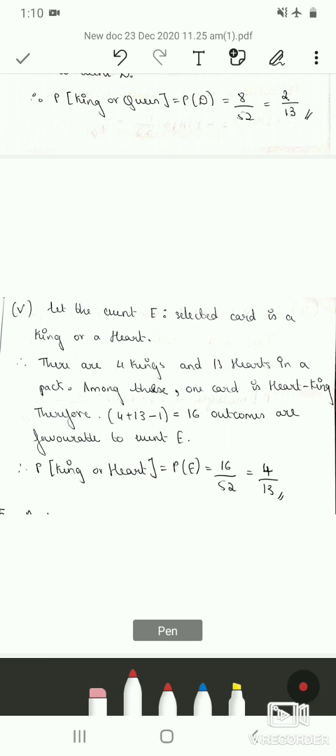Therefore we can write m as 4 plus 13 minus 1, which is 16 outcomes favorable to event E. Because in these 4 kings we have already included a king which belongs to heart. Therefore we get m as 16. So therefore probability of getting a king or a heart is probability of E, which is 16 divided by 52, which is 4 by 13.